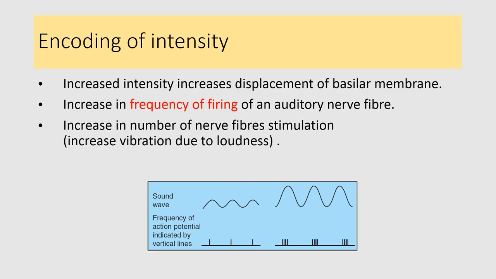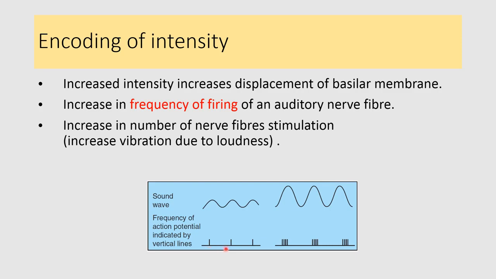Encoding of intensity. Intensity is the loudness. So an increase in the intensity increases the displacement of the basilar membrane. More displacement of the basilar membrane increases the frequency of firing in the auditory nerve fiber. Here we can see the sound wave with a similar frequency but with an increase in the intensity.